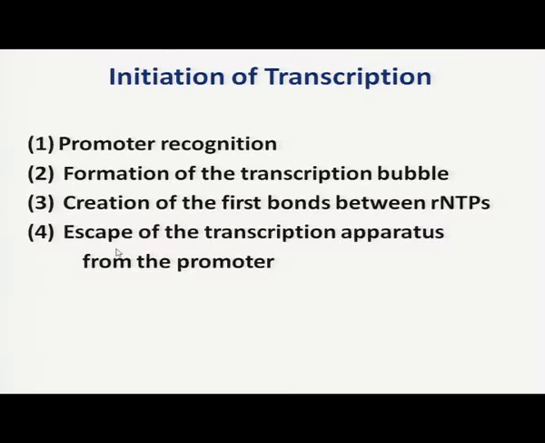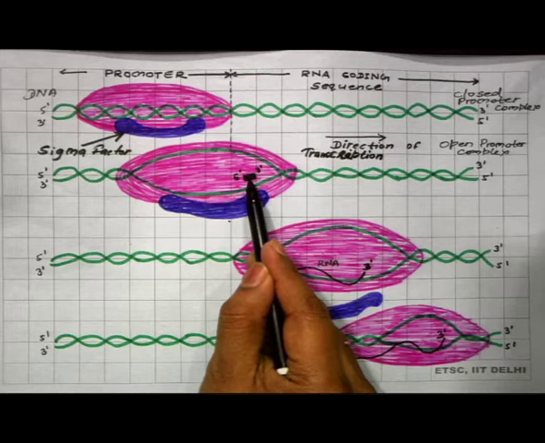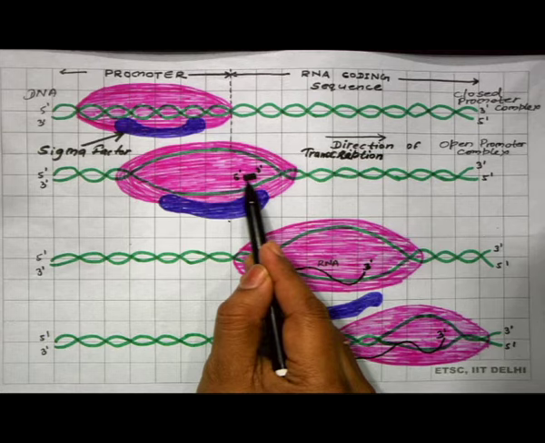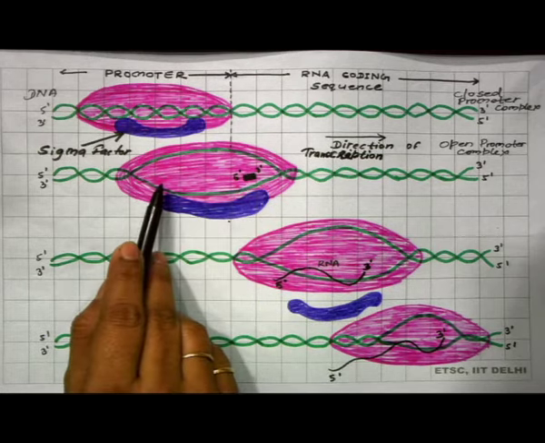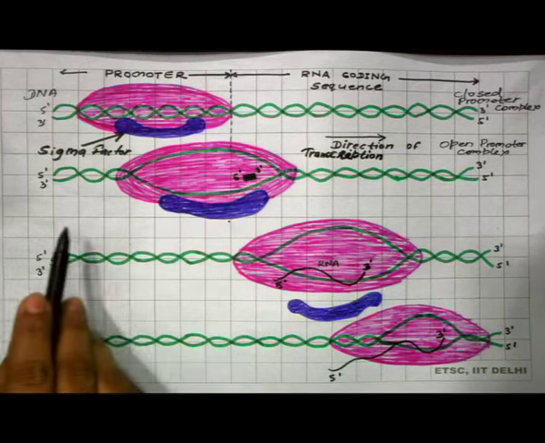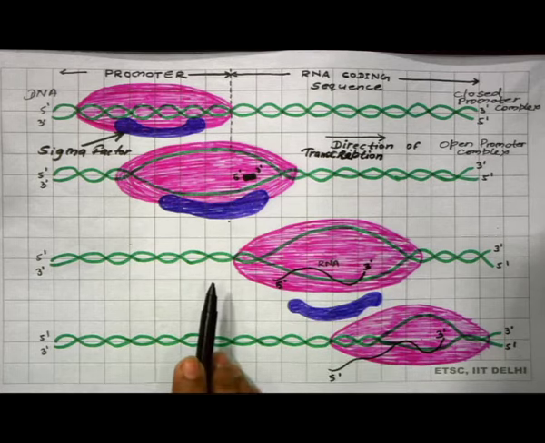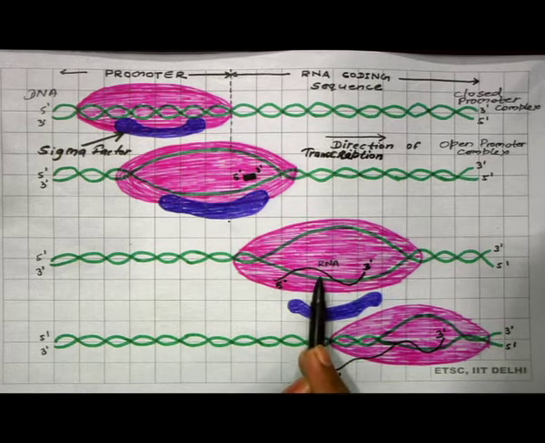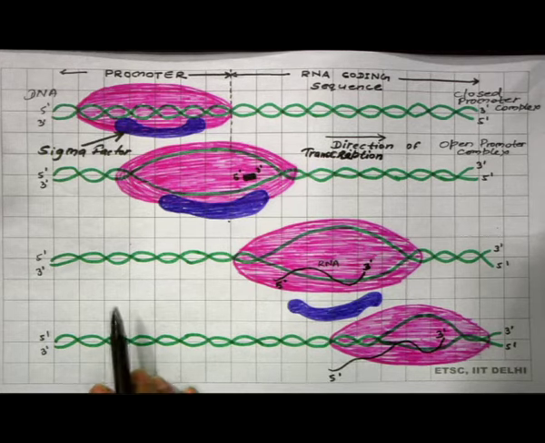And then escape of the transcription apparatus from the promoter. Once the addition of nucleotides has started, the RNA polymerase will escape the promoter, it will move towards the RNA coding sequences and it will add the nucleotides to synthesize the RNA.